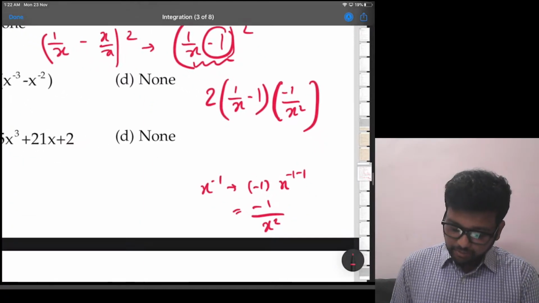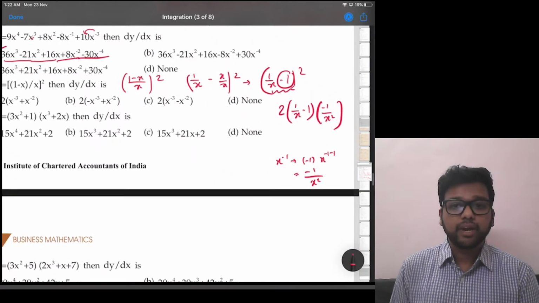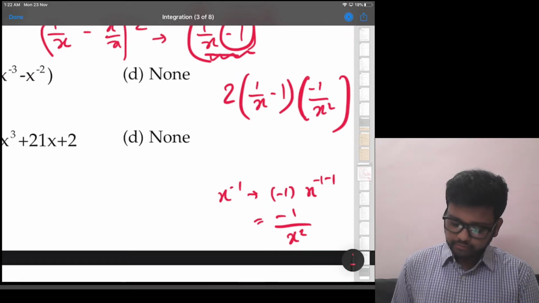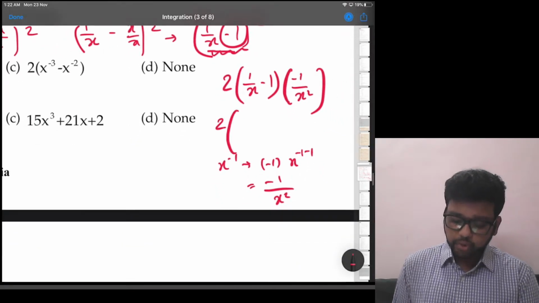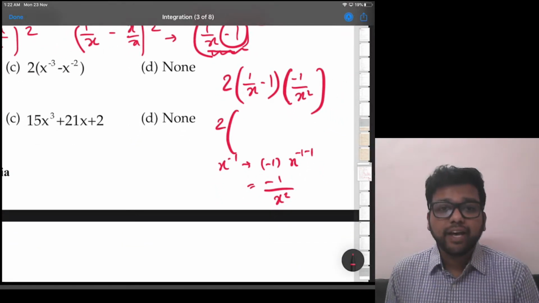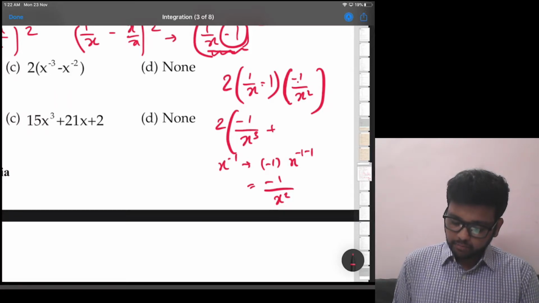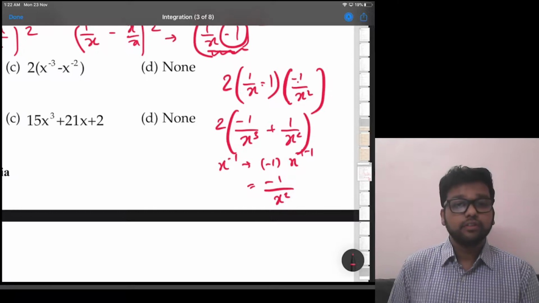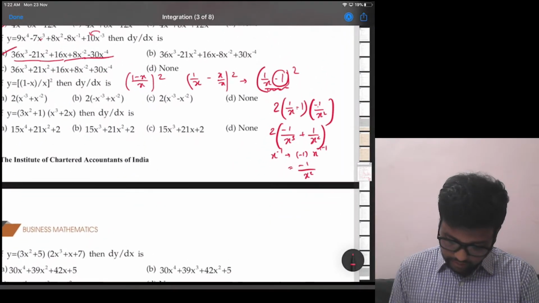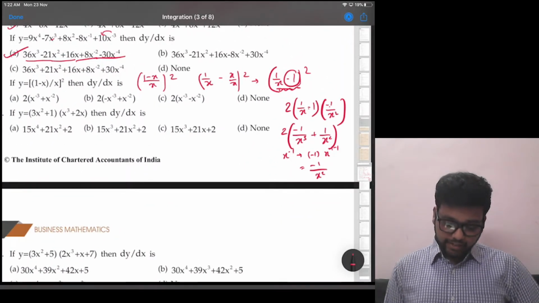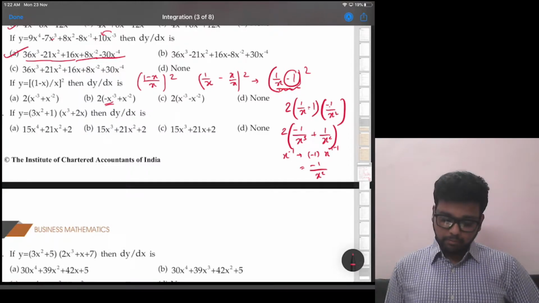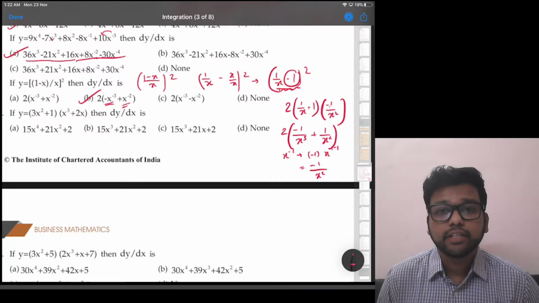So if we multiply the bracket, I don't think they have taken 2 in the bracket, so let's keep 2 common outside. So 1 by x into minus 1 by x square is minus 1 by x cube, and minus minus plus 1 by x square. Which option is that? Check. Minus 1 by x cube, so that is this, plus 1 by x square, that is this. So option B is the correct answer.